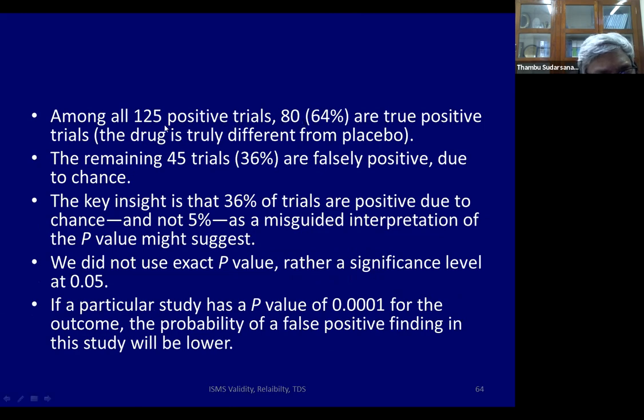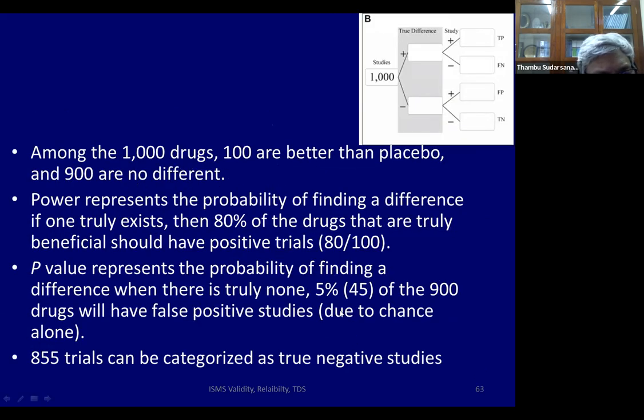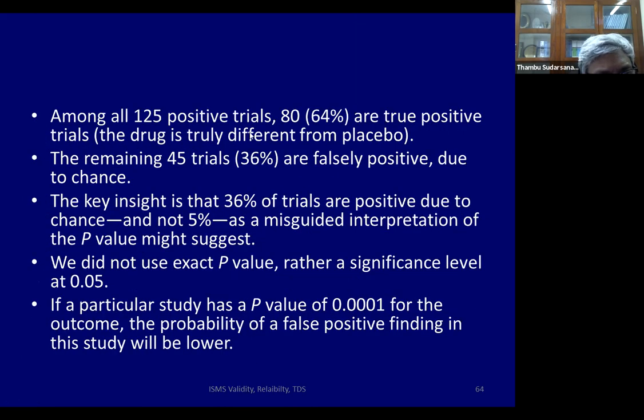So here you have 80 plus 45, 125. Out of the 125 positive trials, 80 are true positive studies, that is 64%. That is, the drug is truly different from placebo. The remaining 45 trials, that is 45 out of 125, 36%, are false positive due to chance.